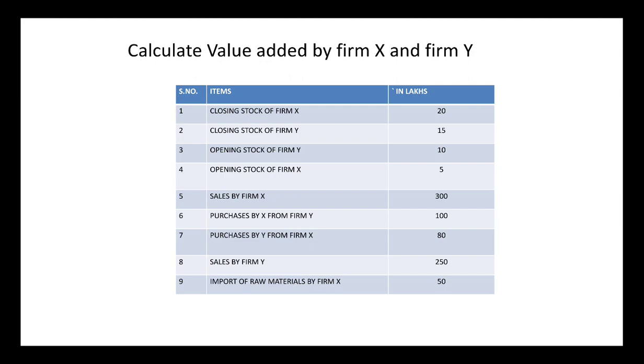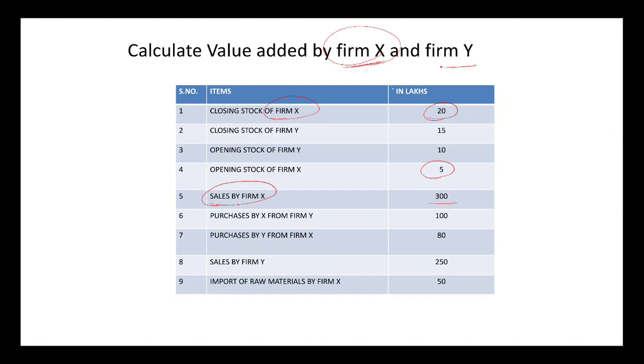Okay, now they say to calculate the value added by firm X and firm Y. So there are two firms that they have mentioned over here. First let us focus on firm X. Let us see what is the sale of firm X. Over here it's written sales by firm X, it's 300, right? And then of course you will see closing stock minus the opening stock. The closing stock is 20 minus the opening stock, which is 5. So this is how you will get the sales plus change in stock.